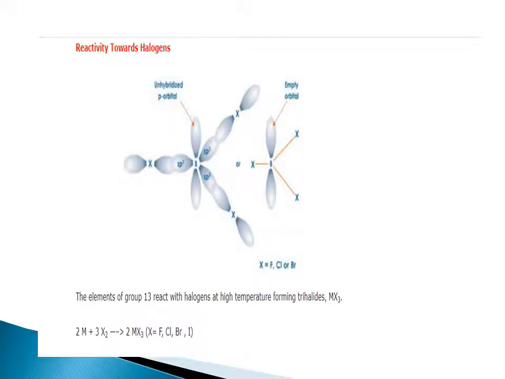Reactivity towards halogens. The elements of group 13 react with halogens at high temperature, forming trihalides of formula MX3, where X is fluorine, chlorine, bromine and iodine, and its structure is shown on the screen. What happens when BX3 is formed? Hybridization is sp2, and there are empty orbitals above and below the plane.